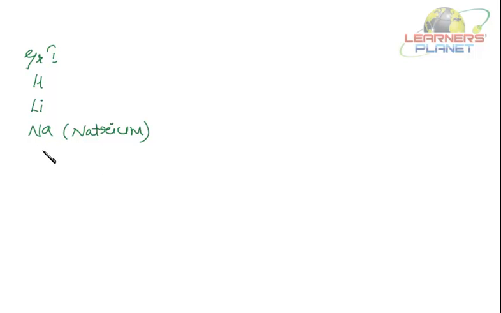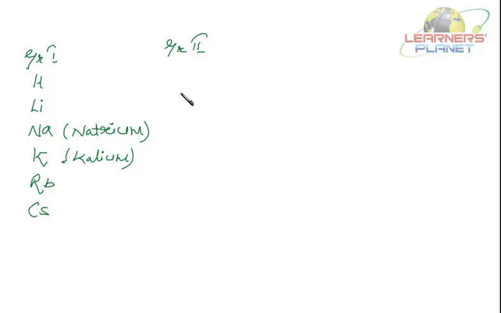The next element is potassium. The symbol for it is K. It is derived from its Latin name kalium. Then is rubidium. It's Rb. The first letter capitalized and the second is a lowercase letter. Then cesium, Cs.